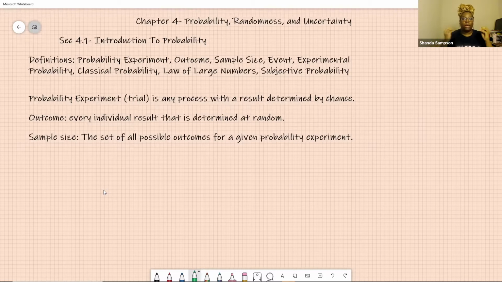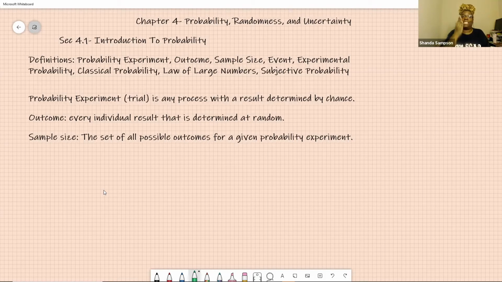So for example, in my coin flipping, what are my possible outcomes? Heads or tails. So my sample space is heads or tails, because that's my experiment, and those are all the possible outcomes. It just happens to be 2. If you have a die, what is your sample space? 1, 2, 3, 4, 5, 6. Those are all the possible outcomes.